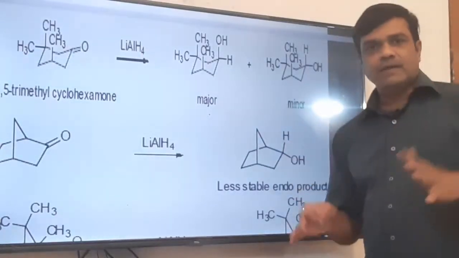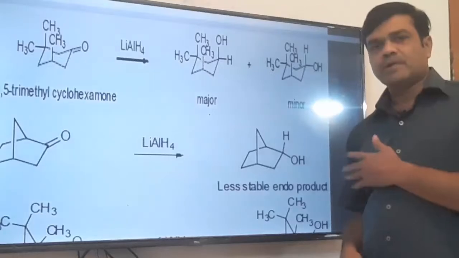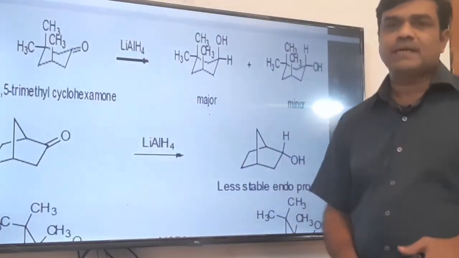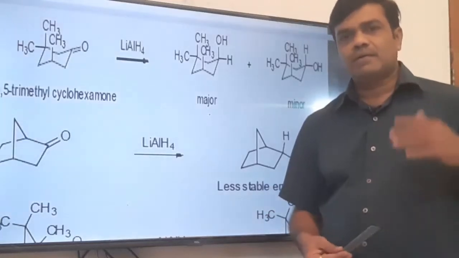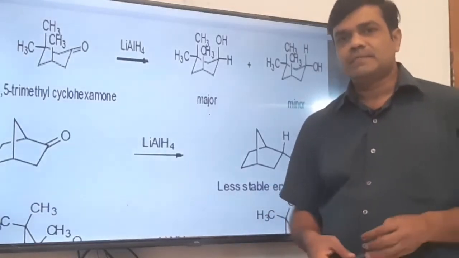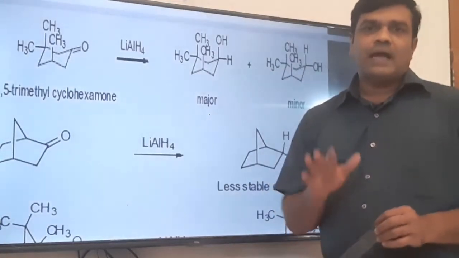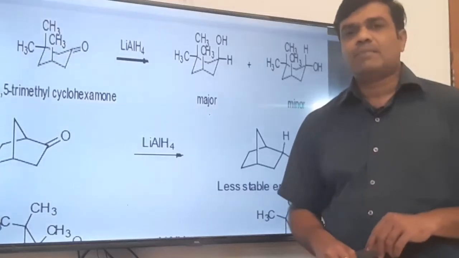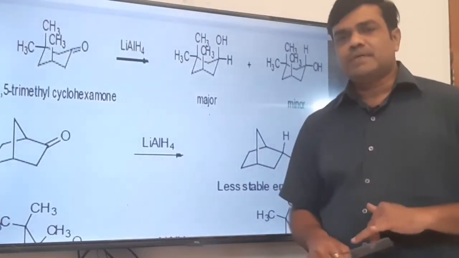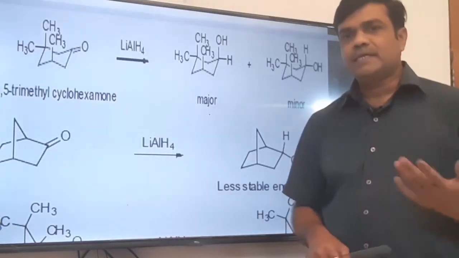Okay. So whatever may be the precursor, and you have to write the product, just think about the substituents which are attached to the ring, or present on the structure or moiety. Just think about the substituents, and hydride ion will always attack on the carbonyl carbon from the less substituted side, that is the uncrowded side, so as to avoid the steric hindrance.